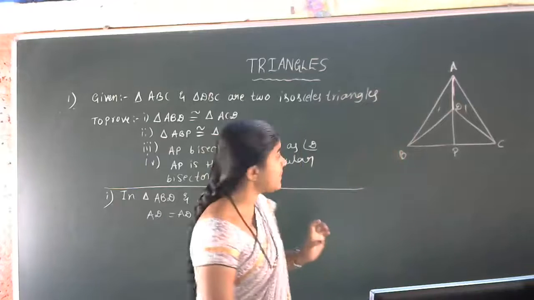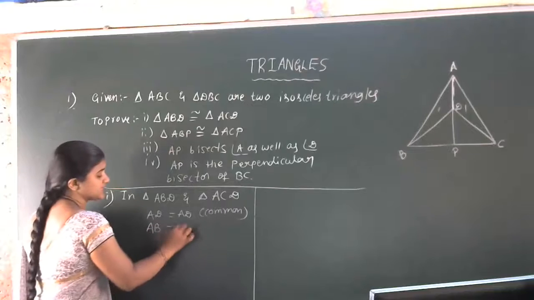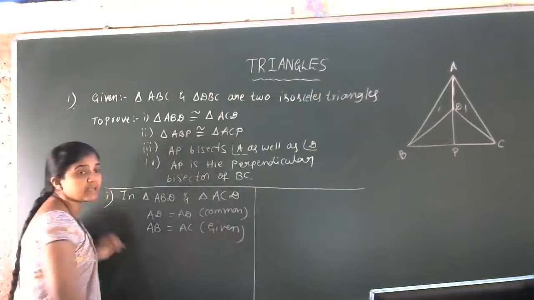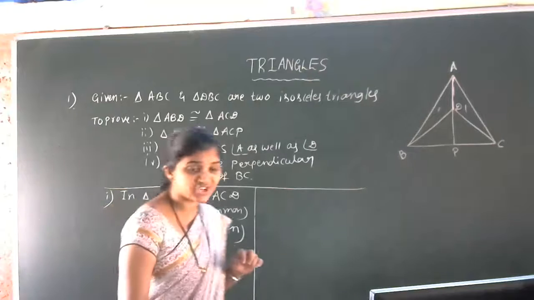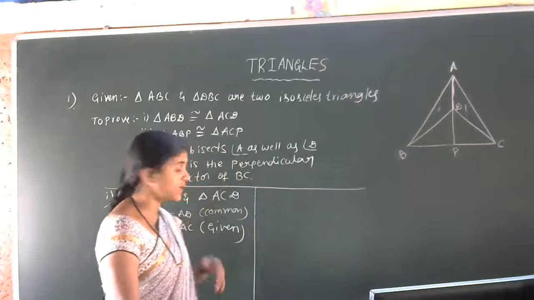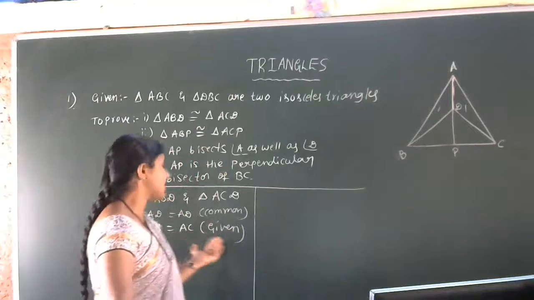Next, AB is equal to AC. Yes, very good. AB is equal to AC, it is given. Why is it given? Because triangle ABC is an isosceles triangle. Yes, I got the answer from your side only. AD is equal to AD, common side. Then AB is equal to AC, given.